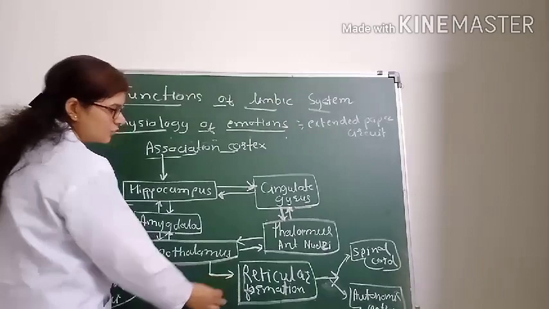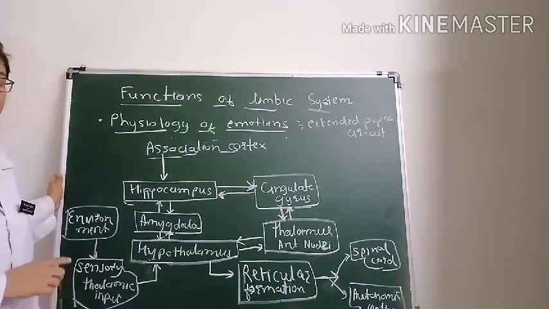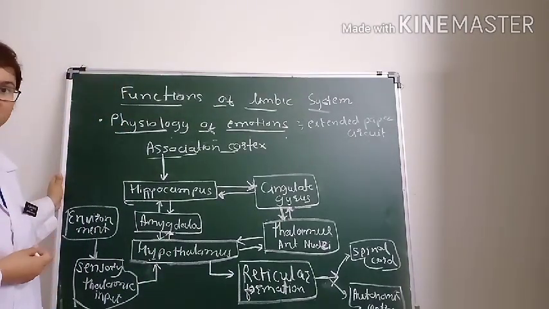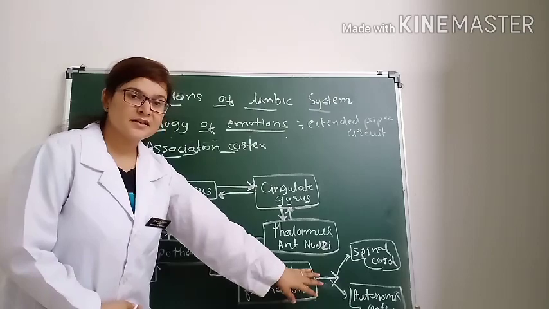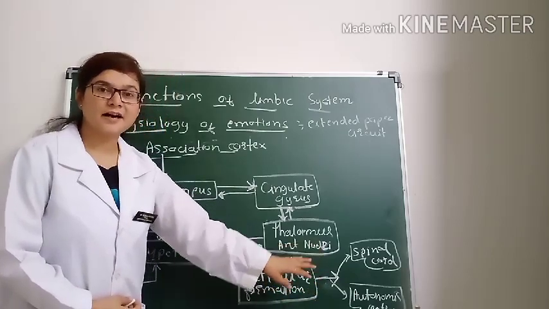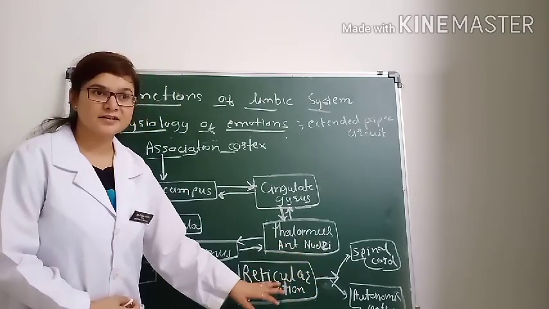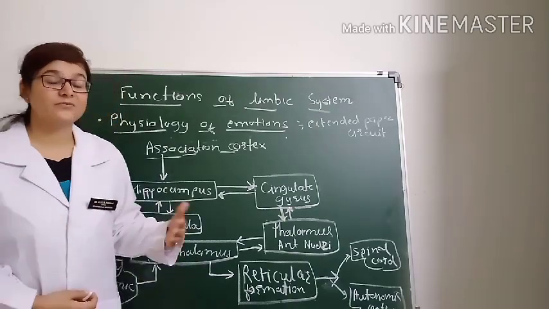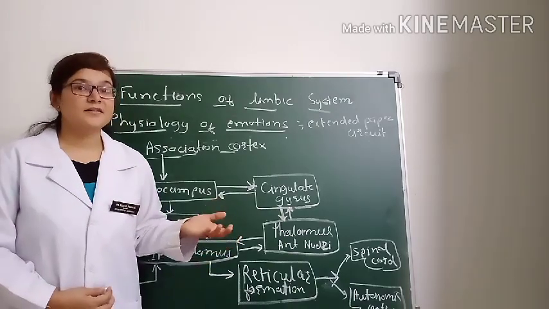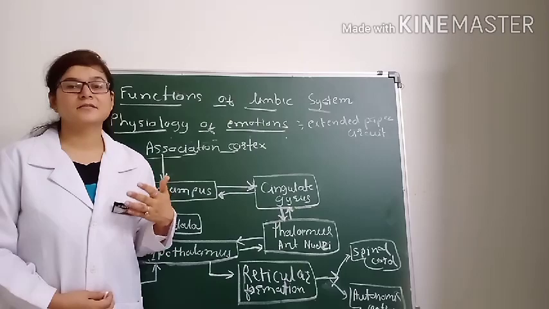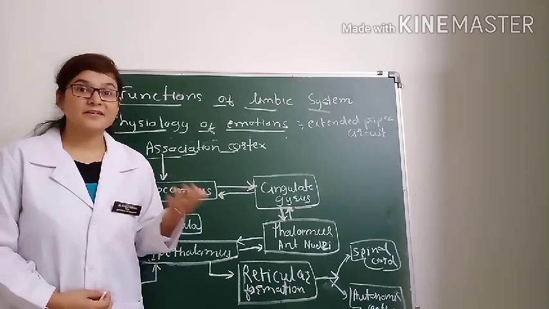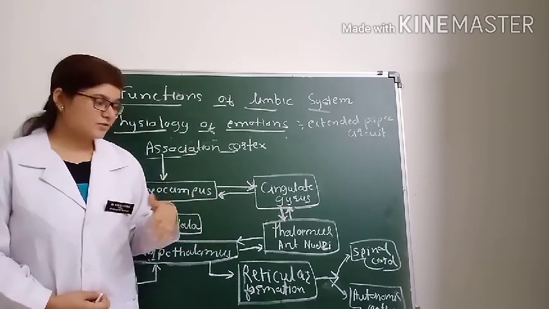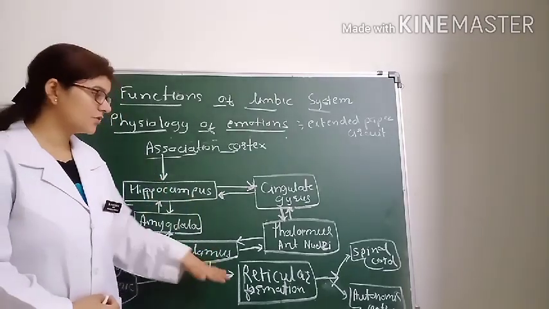From the hypothalamus it goes to the reticular formation, and from the reticular formation to the spinal cord as well as the bulbar reticular formation and the autonomic centers. So it will affect autonomic functions like respiratory regulation, cardiovascular regulation, and gastrointestinal regulation. When we are in stress, we suddenly feel an increase in the heart rate and respiratory rate. Sometimes we have increased GI motility. These are the different manifestations because of this.